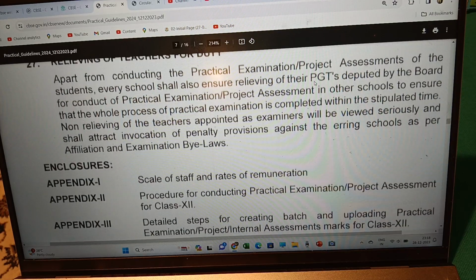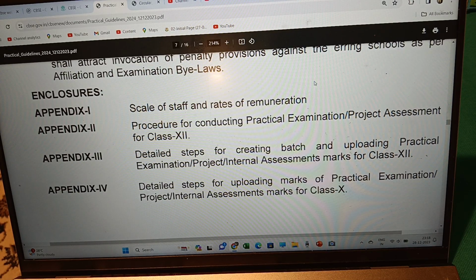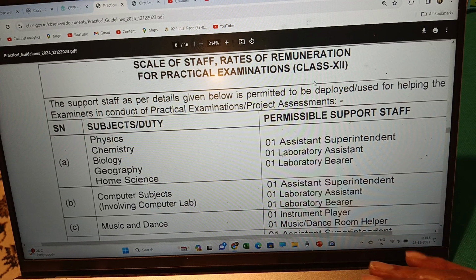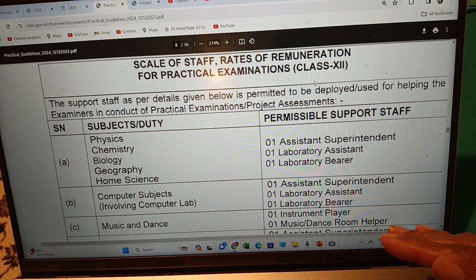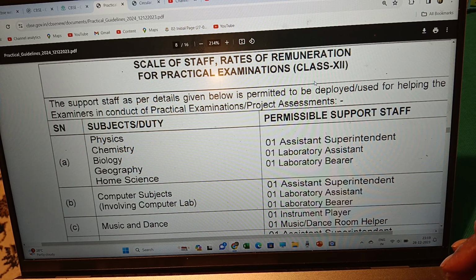Then we can see 4 appendices have been given here. What they tell about is the scale of staff rates of remuneration for practical examinations. Then subject and duty. The support staff as per details given below is permitted to be deployed for helping examiners in conduct of practical examination or project assessment. Permissible support staff: 1 assistant superintendent, 1 laboratory assistant and 1 laboratory bearer regarding physics, chemistry, biology, geography and home science.